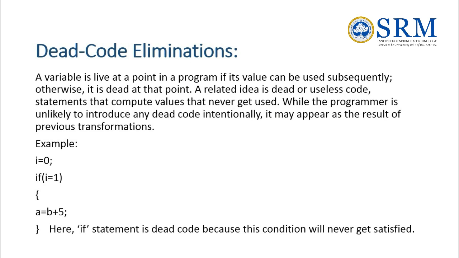While the programmer is unlikely to introduce any dead code intentionally, it may appear as the result of previous transformations. For example, here i is equal to 0, if i is equal to 1 and a is equal to b plus pi. Here the if statement is dead code because the condition will never get satisfied.